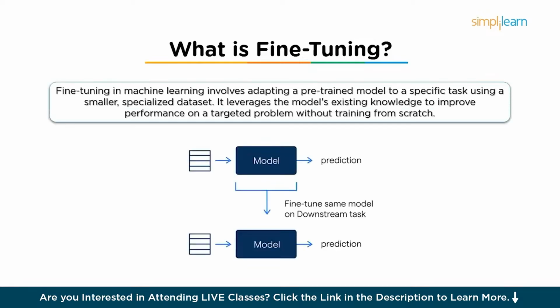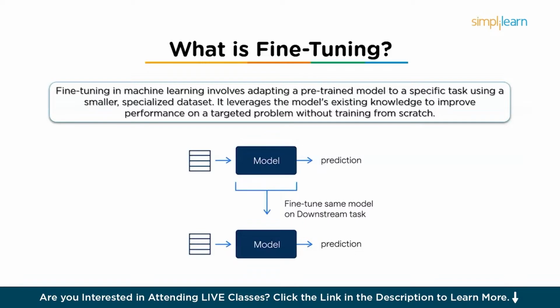But what is fine-tuning? So fine-tuning is a critical concept in machine learning, particularly in the context of transfer learning, where a pre-trained model is adapted for a specific task or application by further training on a smaller specialized dataset. So the idea behind fine-tuning is to take advantage of the general knowledge a model has already learned from a large dataset and adjust it to perform better on a more specific problem without having to start from scratch.